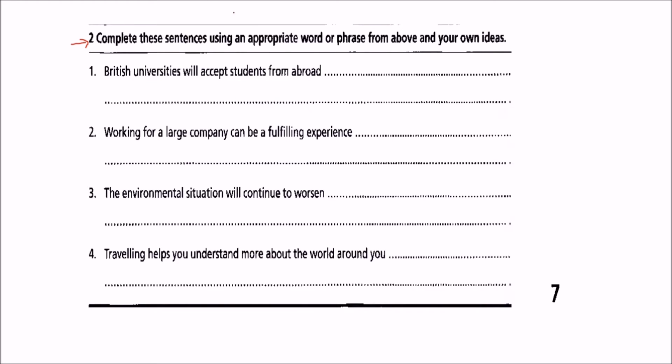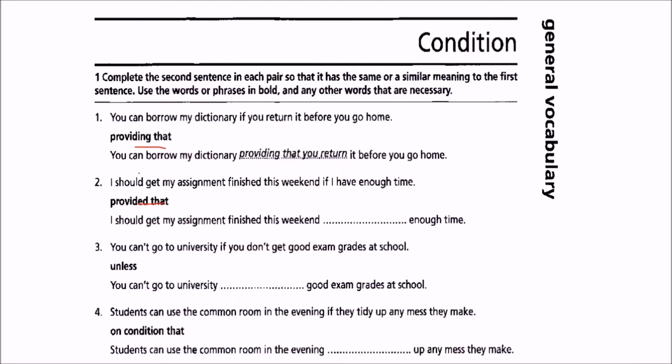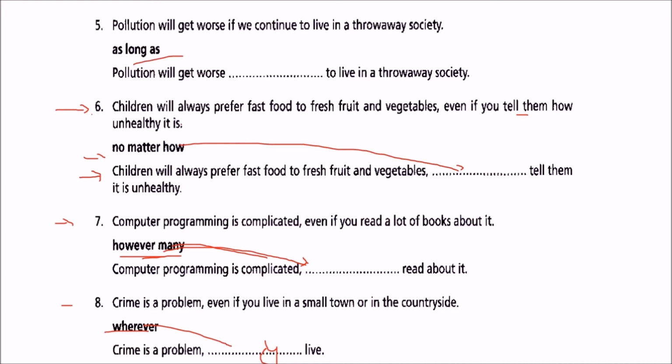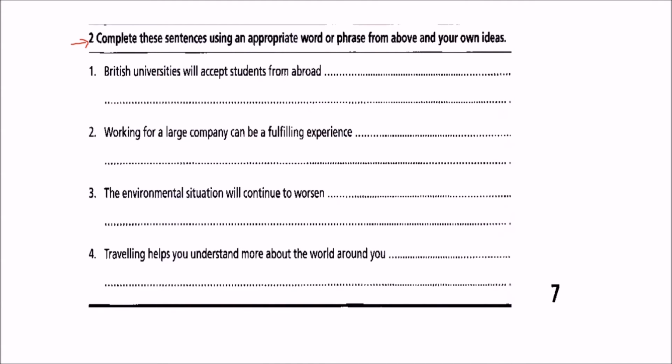And I'll just give you some hints. British universities will accept students from abroad. What we can use, provided that, you can use provided that, also you can use as long as. So British universities will accept students from abroad provided that they fulfill all the requirements.